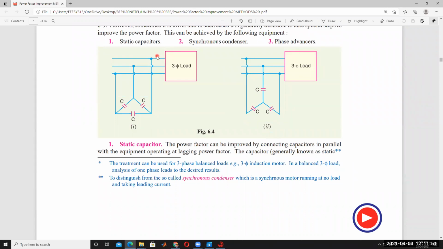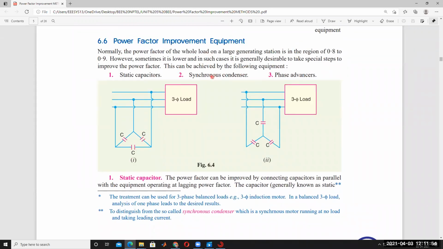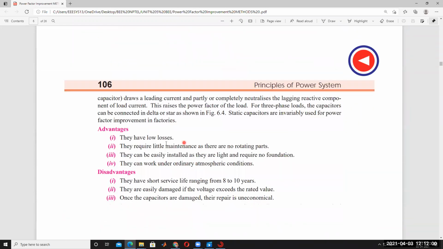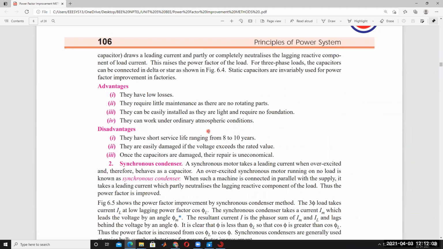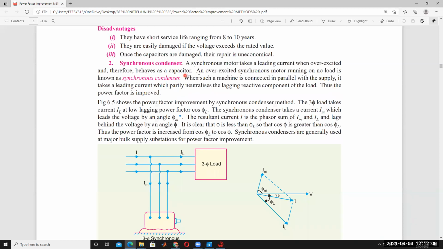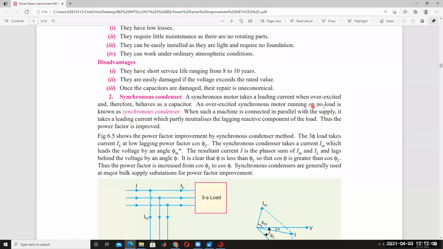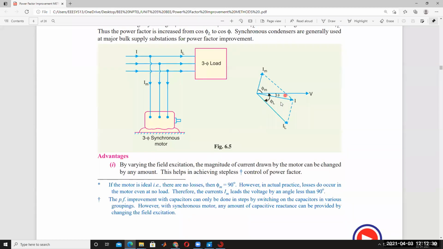A synchronous condenser is nothing but a capacitor, the same as a capacitor, but rotating. There are different advantages and disadvantages of static capacitors and synchronous condensers. A synchronous condenser is nothing but an overexcited synchronous motor running on no load. You already studied the synchronous generator; that is called a synchronous motor. Overexcited means we are increasing the excitation, that is, the DC supply to the field winding is increased. An overexcited synchronous motor under no load conditions is called a synchronous condenser. So by using that also, the power factor can be improved. The angle between voltage and current is decreased by using synchronous